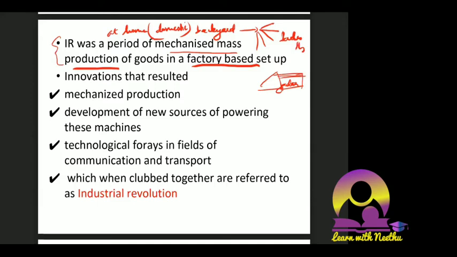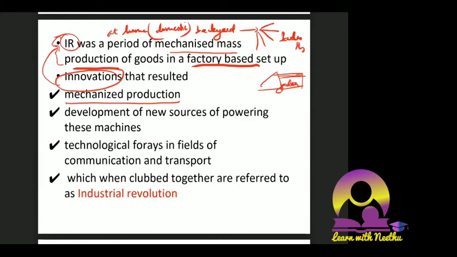All these things were coming, so things were moving towards a more innovative setup. I'll tell you how these innovations resulted in the industrial revolution, and how innovation and the industrial revolution are related. The first one is mechanized production. I think it is very simple to understand.